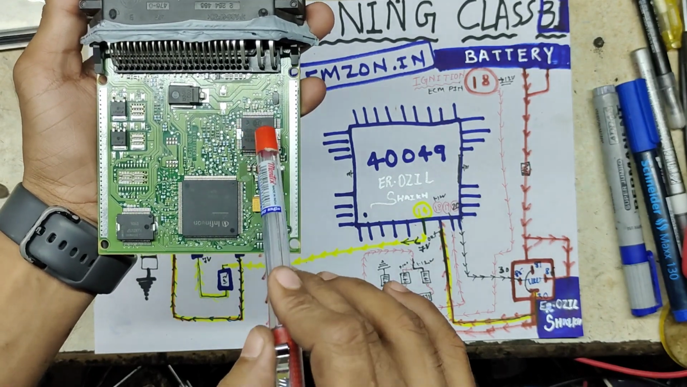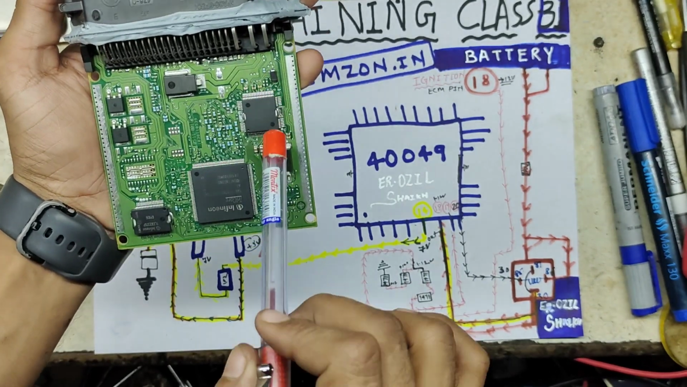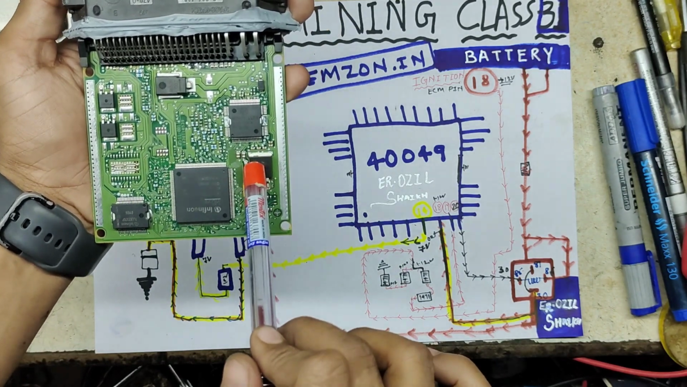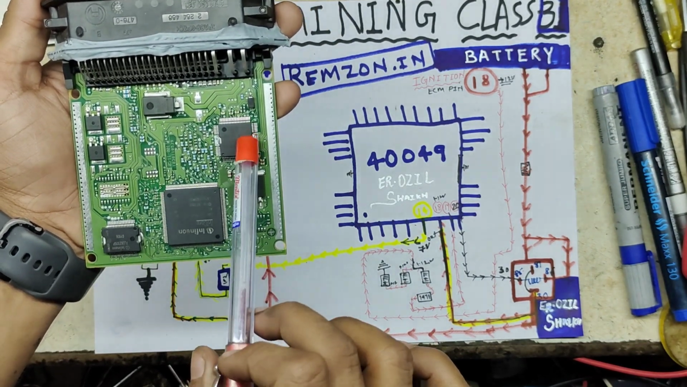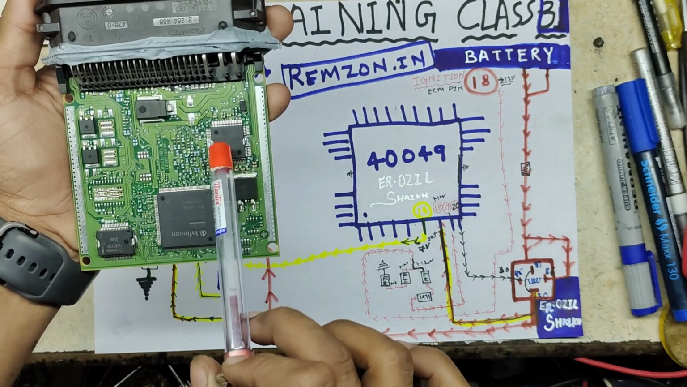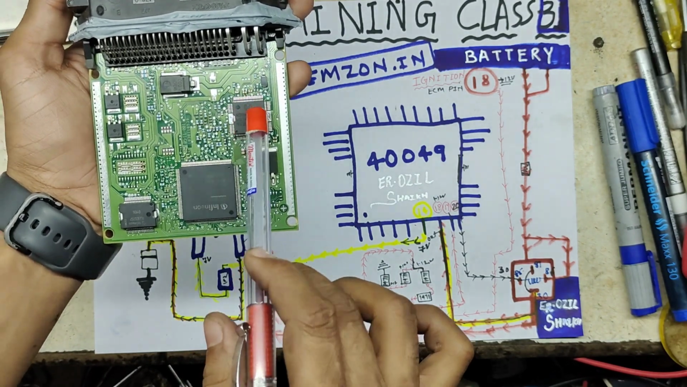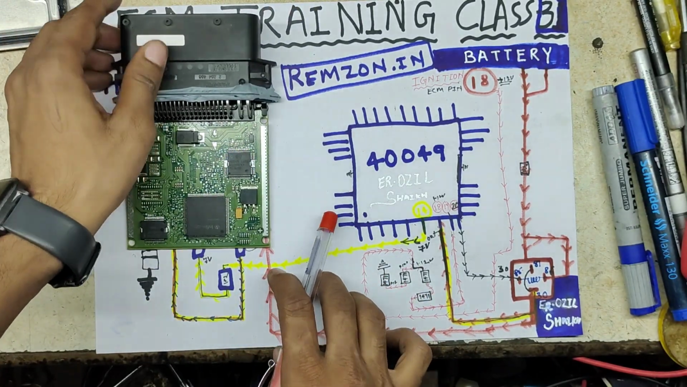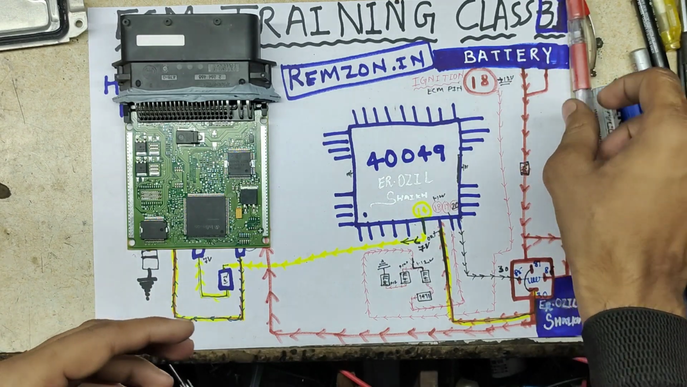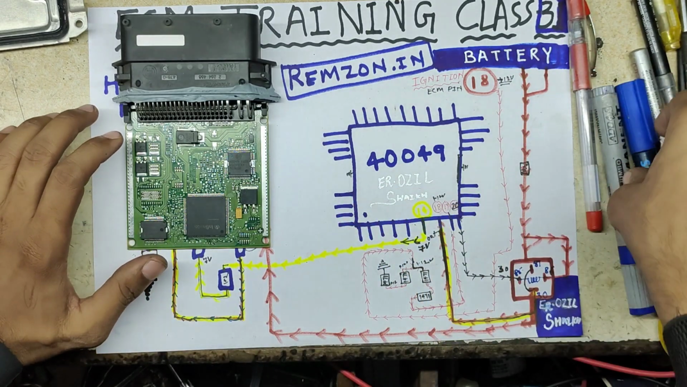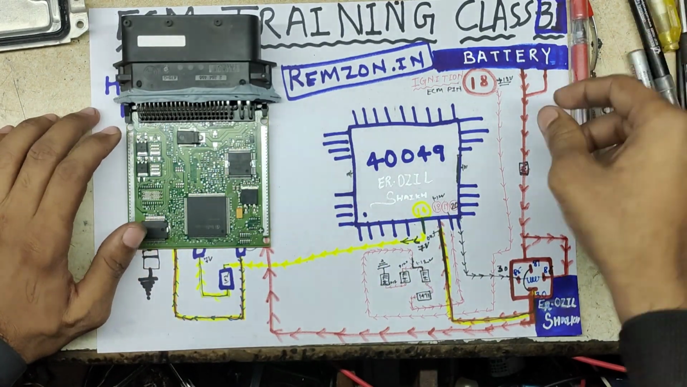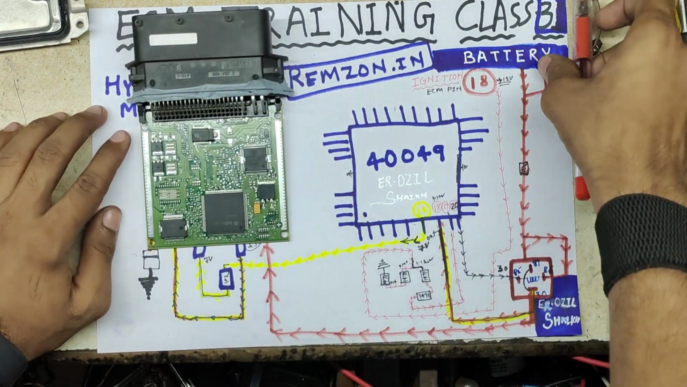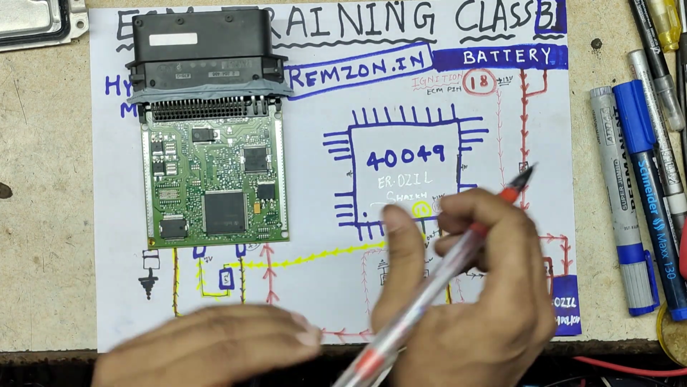So we have discussed only two components, power IC and transistor. This is a low voltage regulator, and this is our power IC and system IC. Function IC is also known as this IC. So let's start. While we ignition on our car, on that time pin number 18, this ECM pin number 18 gets 12 volt.